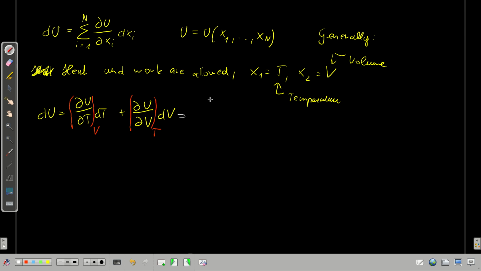And according to our reasoning before, we know this from the video about the total differential, the total differential has a form like this, if T and V are the variables upon which U depends.